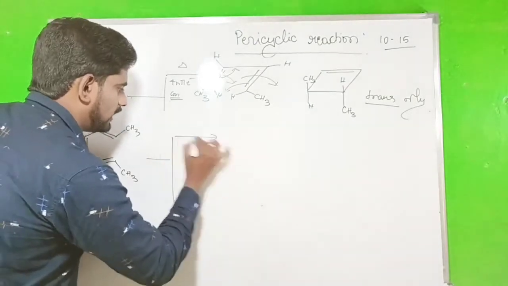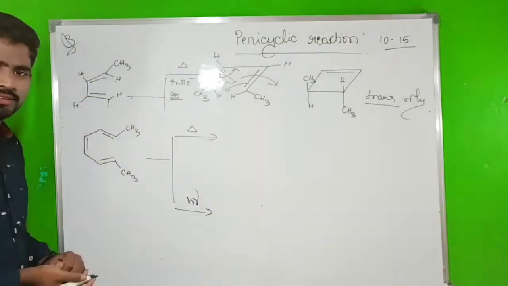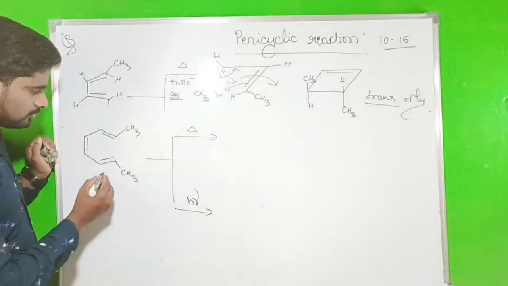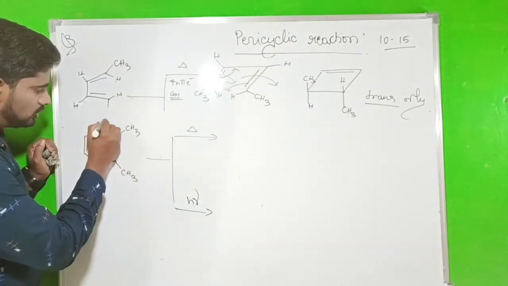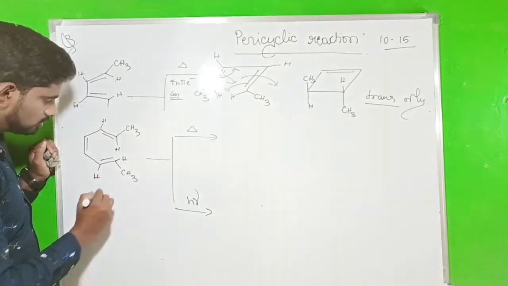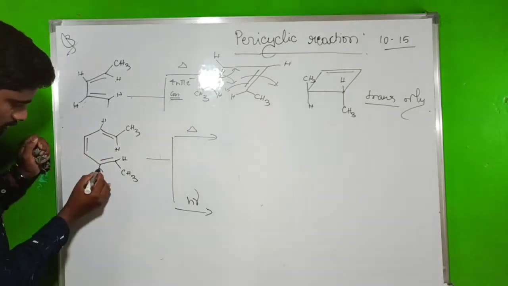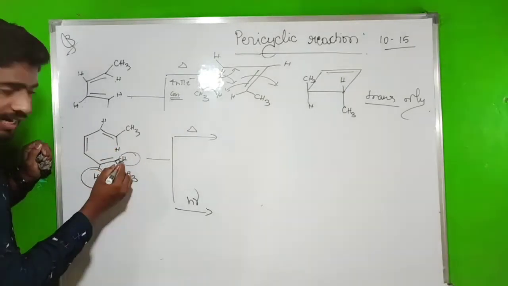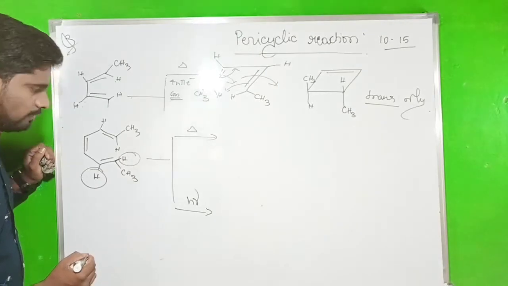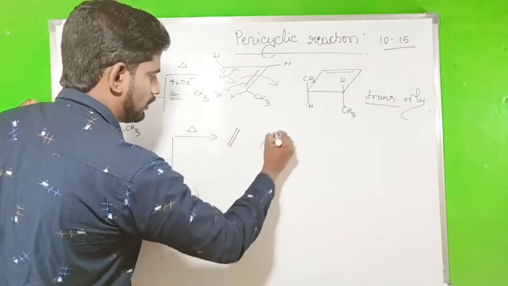Now in thermal condition and photochemical condition, what happens? Now listen here. First write the hydrogen to know it is cis or trans. Here this hydrogen, it is a trans form. This hydrogen and this hydrogen is also trans form. So as the way, you write the model first, double bond, double bond.